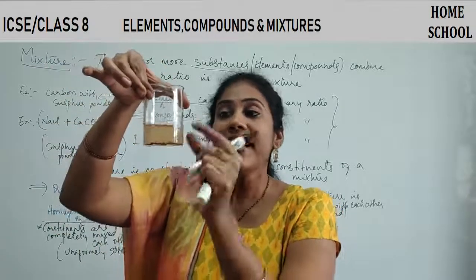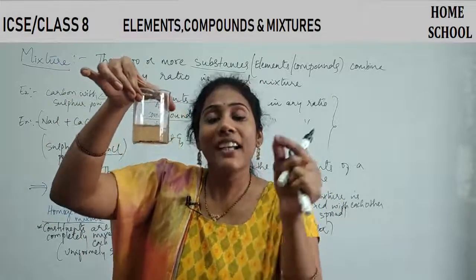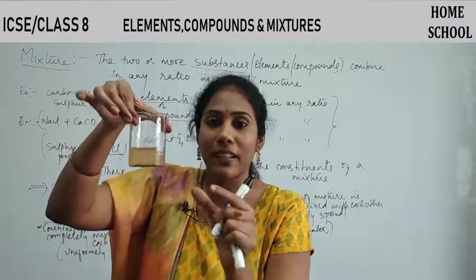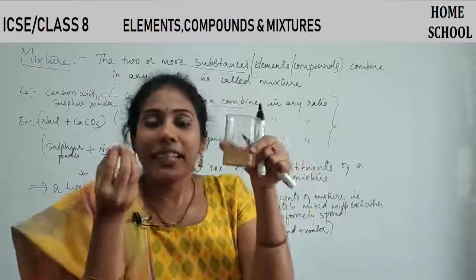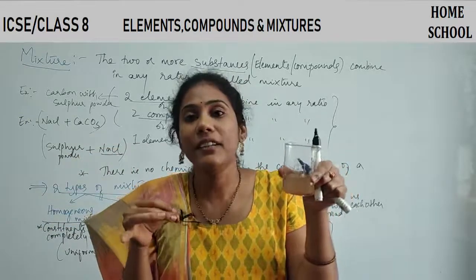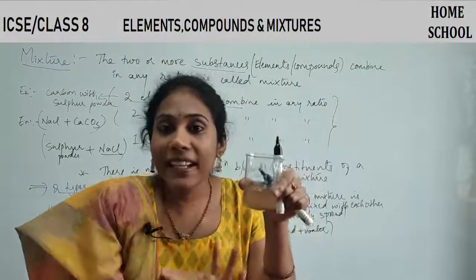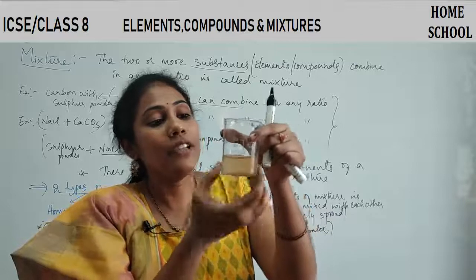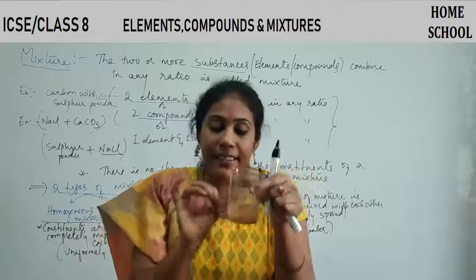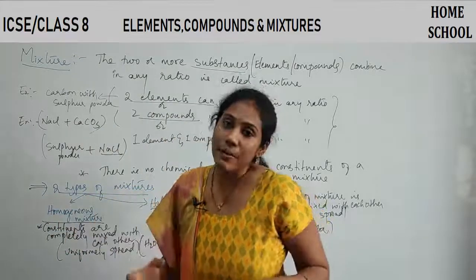That means in this solution, in each and every portion, you do not have an equal amount of sand, clay and water. At the bottom you have more clay and sand, at the top you have more water. So the constituents, the sand, clay and water, are not completely mixed with each other. In some portion you have more water, in some portion more sand and clay. In the entire solution, all three constituents are not equally present. Such a condition we will call a heterogeneous mixture.